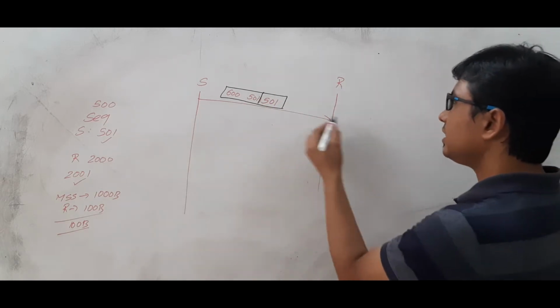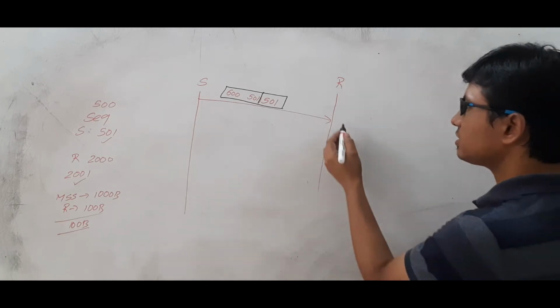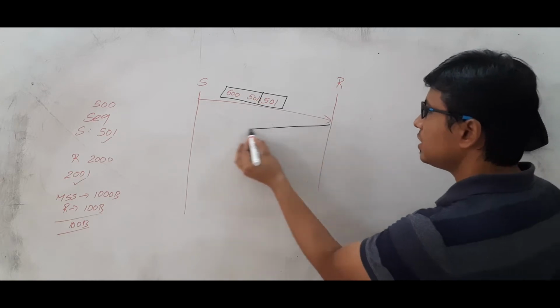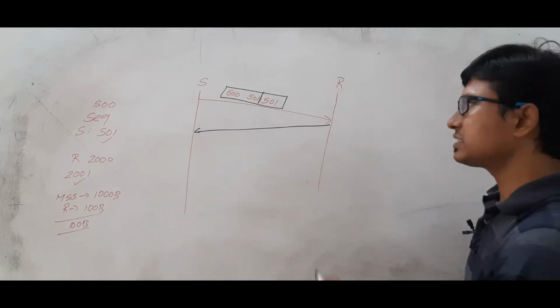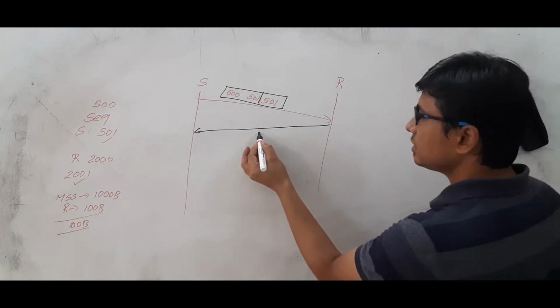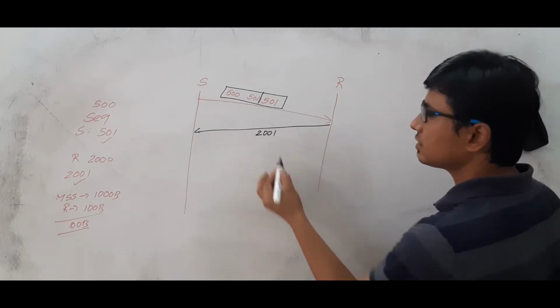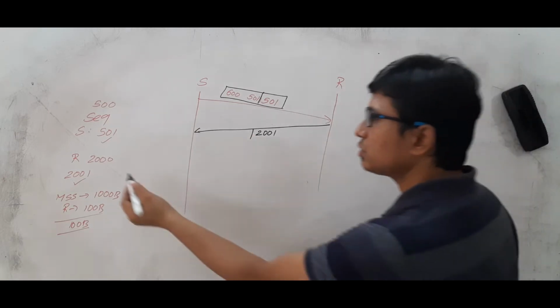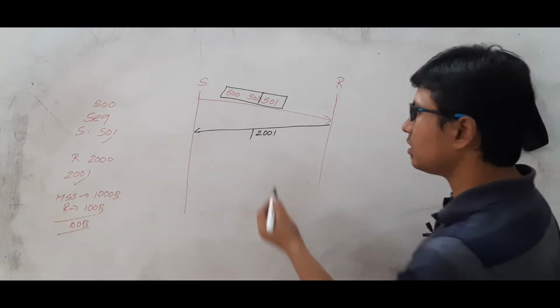Once the receiver receives this information, what will the receiver do? The receiver can send its own data. What is its data? It is again sending 100 bytes, so the sequence number will be 2001. Am I right or wrong?